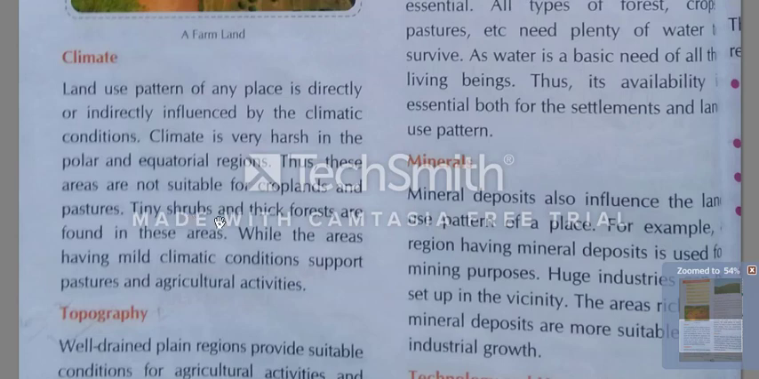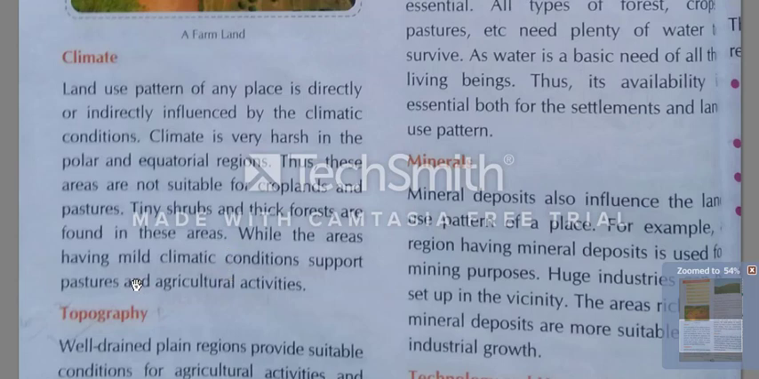Okay. And thick forest are found in these areas. Which types of trees are found in these areas? In equatorial and polar areas? Tiny. What is the meaning of tiny? T-I-N-Y. Tiny means small, chota. Okay. Tiny shrubs and thick forest are found in these areas.